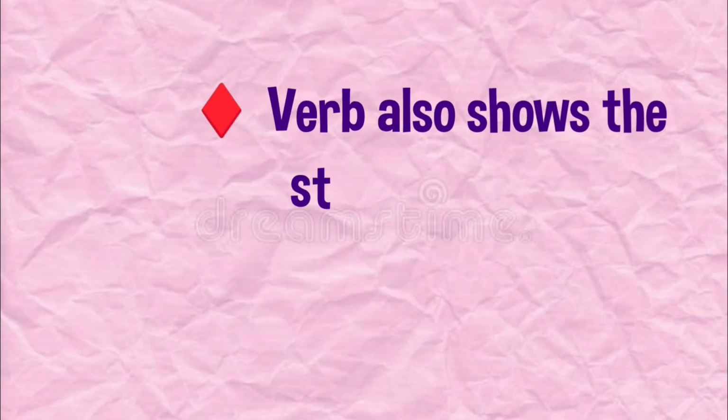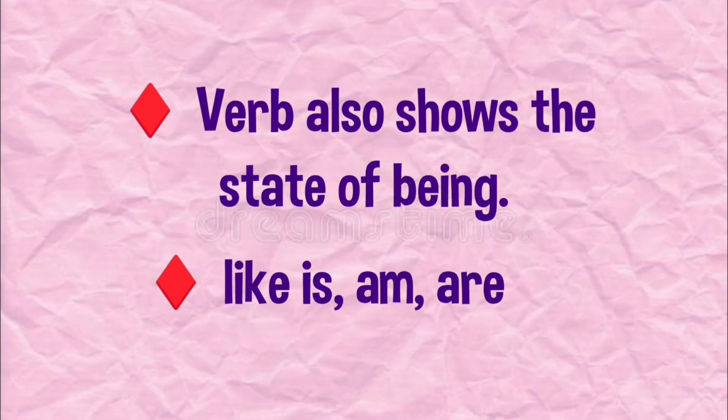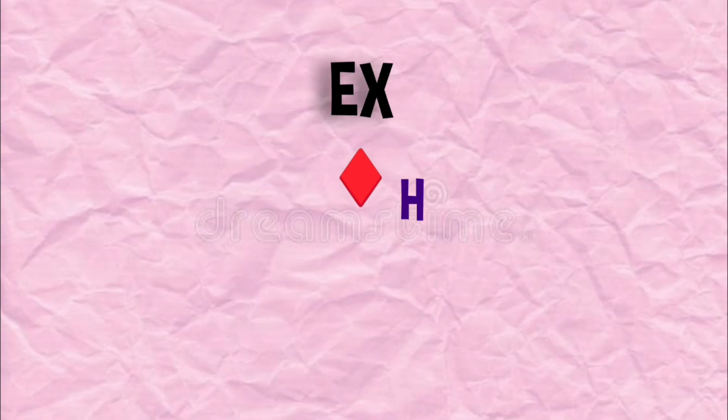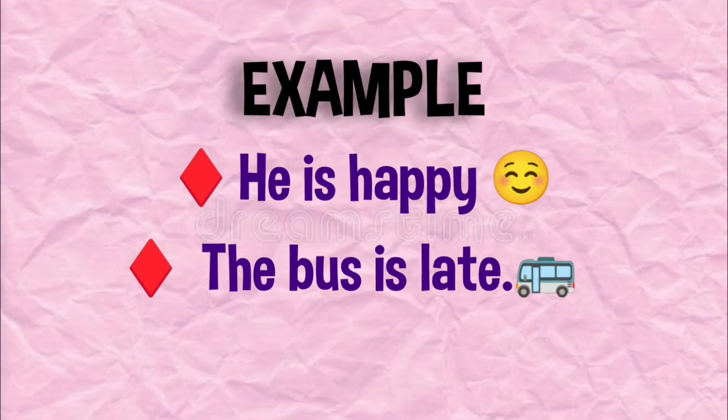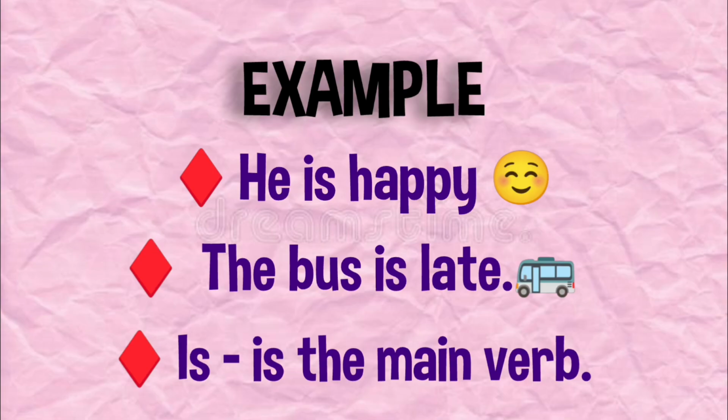Verb also shows the state of being. For example, is, am, are. Like he is happy, the bus is late. So here is the main verb.